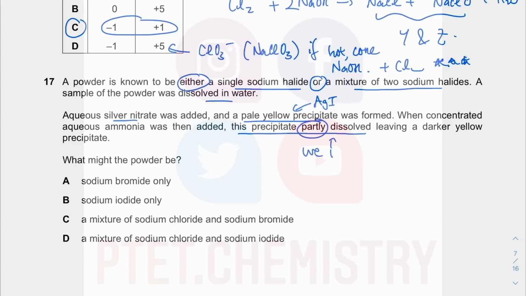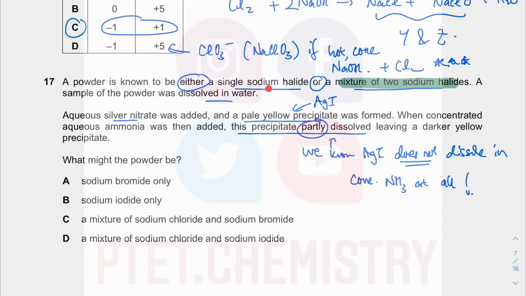We know AgI does not dissolve in concentrated NH3 at all. So what does this information tell you? Partly dissolves means that this is not just AgI. Therefore it must be a mixture of 2 sodium halides.